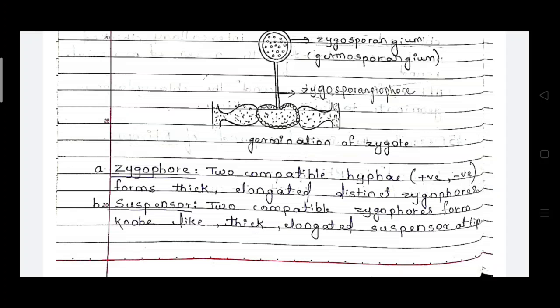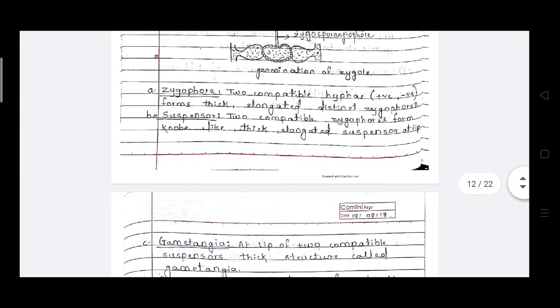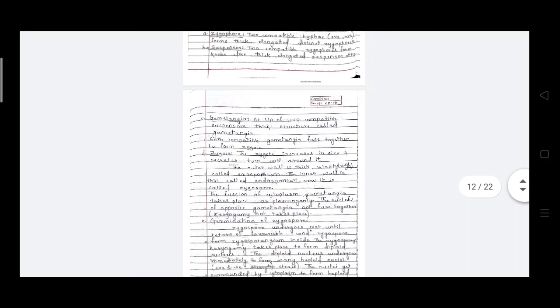Then the suspensors: the two compatible hyphae form a knob-like thick elongated suspensor at the tip. जहाँ पे zygospores फॉर्म होते हैं वहाँ पे जो elongated tip like portion, these portions are called the suspensor. Then the gametangia.